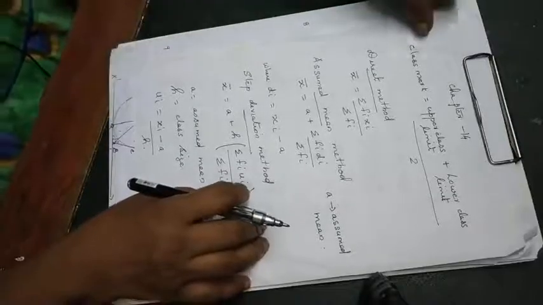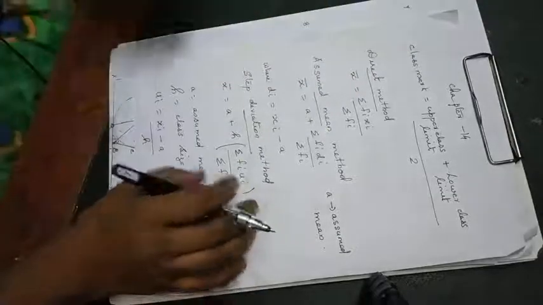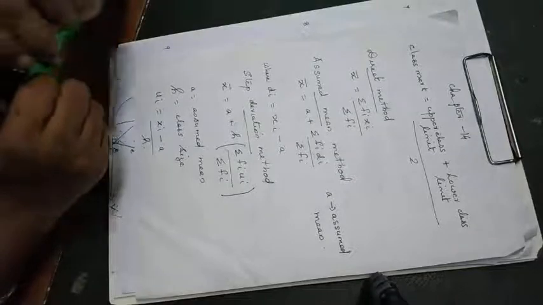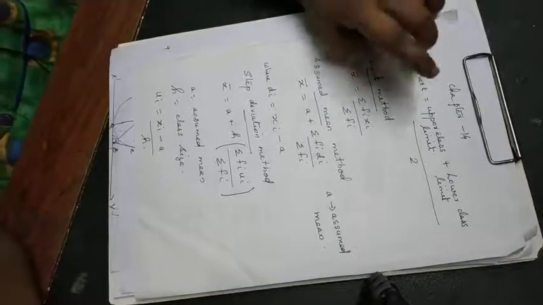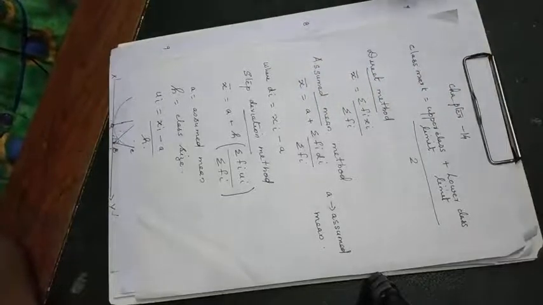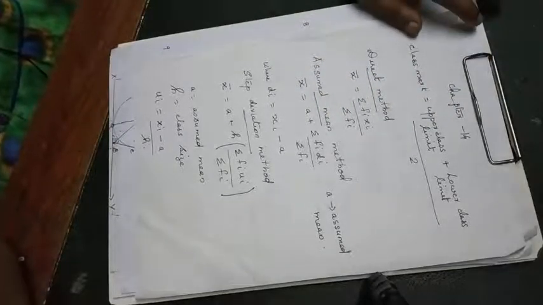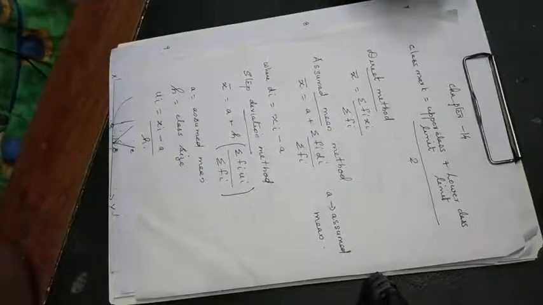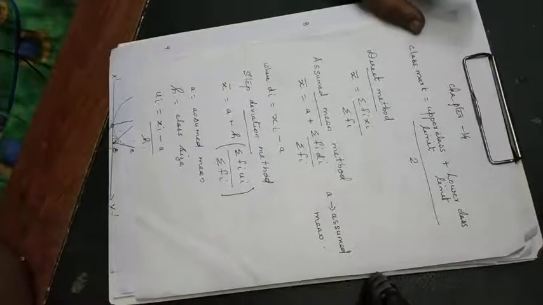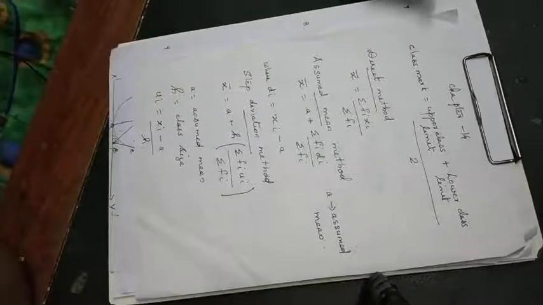Okay, so whatever we have discussed, I have written on paper. What is class mark? How to find the class mark? It is upper class limit plus lower class limit divided by 2. Suppose our class intervals start with 10 to 20, 20 to 30, like that. So the class mark will be 10 plus 20 divided by 2: 10 plus 20 is 30, divided by 2, 15.